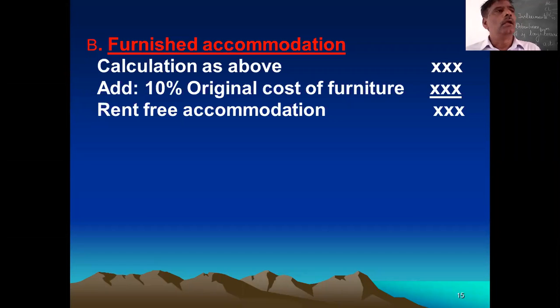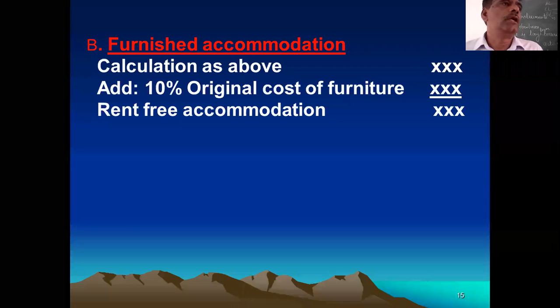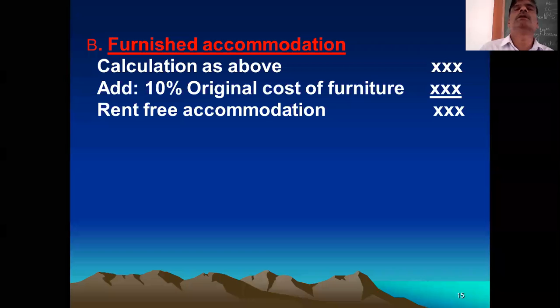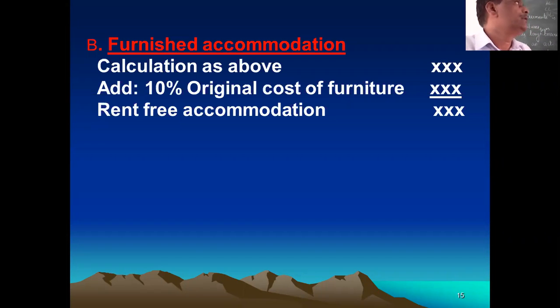Then in the building, furniture is there. Then how to calculate it? First, you consider that as unfurnished and calculate this value. Thereafter, you add 10% of the original cost of furniture. Whatever answer comes, that is the value of perquisite. Okay. This is the point regarding furnished and unfurnished accommodation. Clear? Any doubt about this?